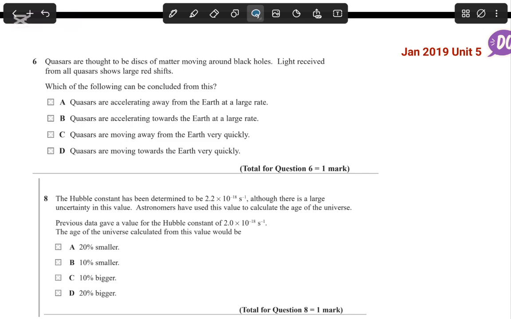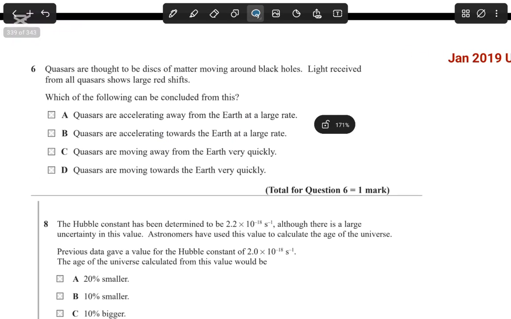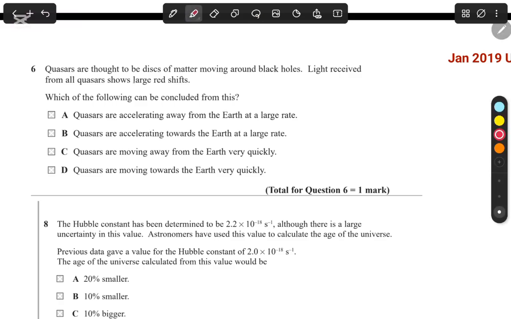So the first question says that quasars are thought to be disks of matter moving around black holes. Light received from all quasars shows large redshift. So we know one very important thing, that large redshift means that there are things that are moving away. Okay, moving away. So we can say that option B and option D are wrong.